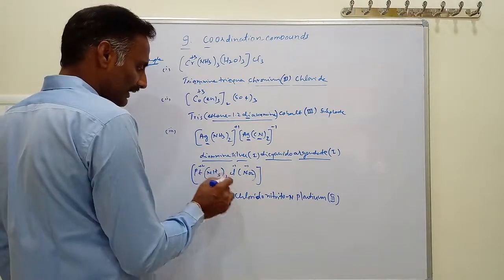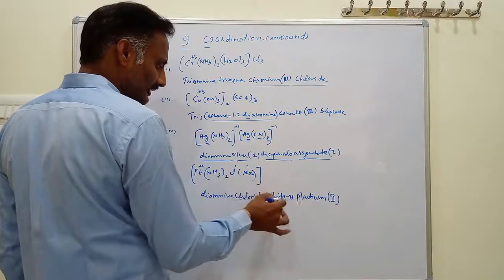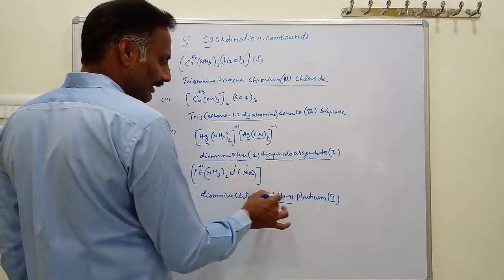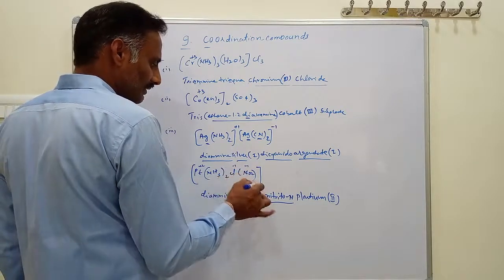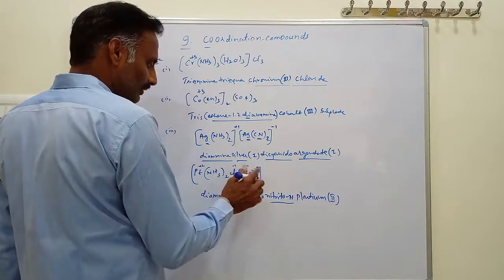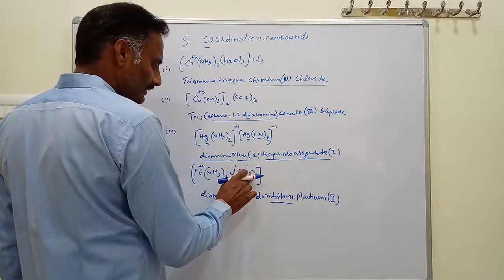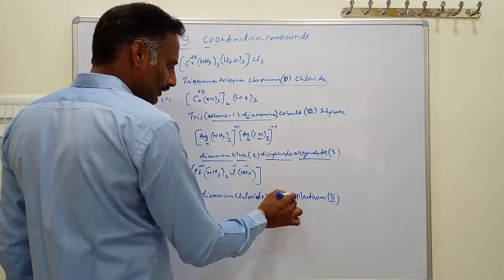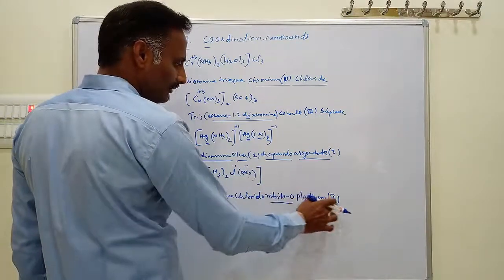This is diamminechloridonitrito-N platinate. Here nitrito N means that N makes the bond with platinum. If it is O that is bonded, that is called nitrito O. For example, if NO2 is present, this is called nitrito N. Instead, if it is written as ONO, this becomes nitrito O, meaning oxygen makes the bond with platinum.